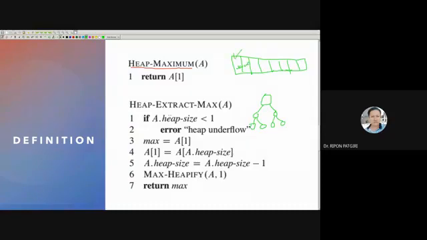The maximum element will be placed at the top, its left child will be placed here, its right child here, then the next left child, its right child, and so on. So the tree is not the way to represent it. The actual representation is this. Okay, sir.